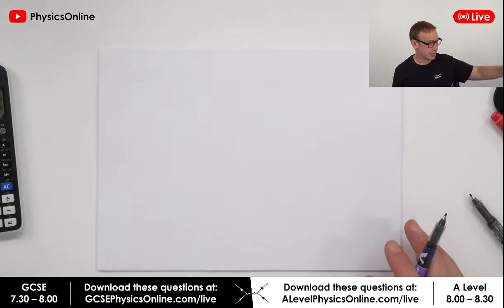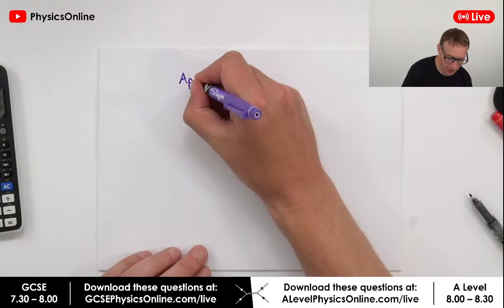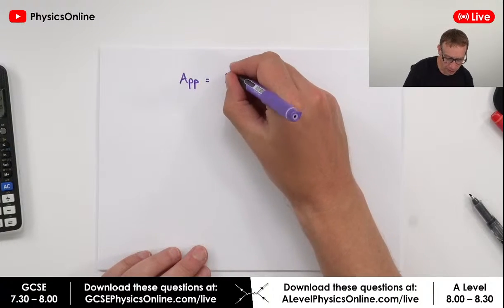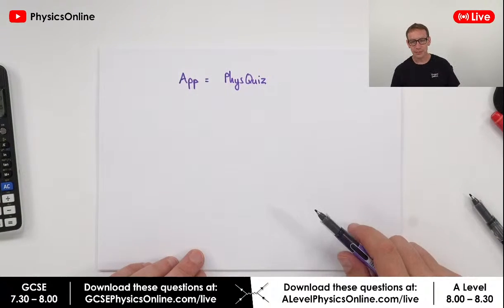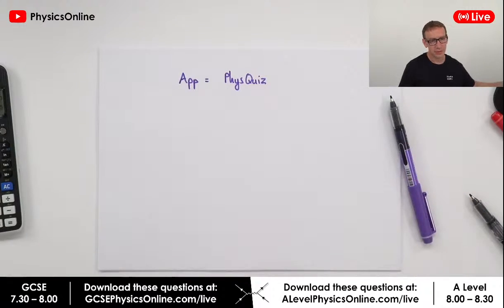Now, the next thing I want to talk about is an app. I'm going to put it down here. The app is called Phys Quiz. I've been using it quite a lot and I think it's brilliant. What we'll do is some questions about isotopes, so I can explain it for a few people. Basically, an isotope is an atom that has the same number of protons but a different number of neutrons. Because it's got the same number of protons, it must be the same type of element. It will have the same number of electrons, and therefore its chemical behaviours will be the same, but it's just got a different stability to its nucleus.